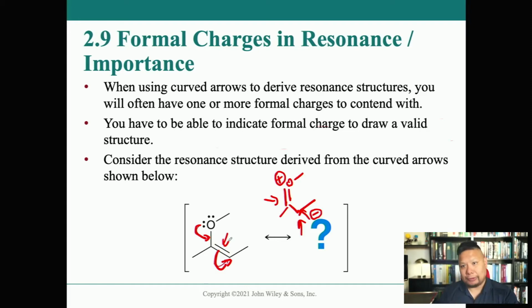And you might be asking yourself, why didn't we violate any octet rule there? Because this was a double bond that moved. It wasn't a single bond. We didn't form more single bonds on top of it, a double bond on top of a single bond. So let me draw this out a little bit more clearly for you here. The structure for that question mark is this. That's what that structure should look like.